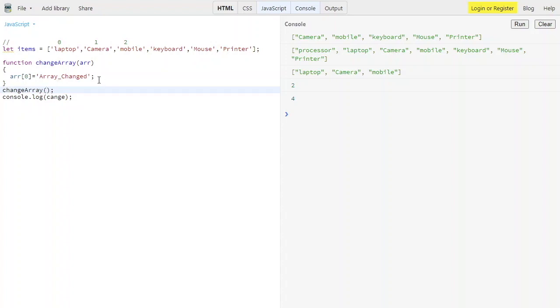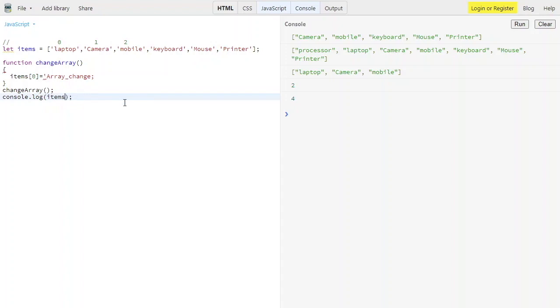We can use it in this format with items, passing it in a hard coded manner. I'm calling this method, and after calling it I'm printing items.